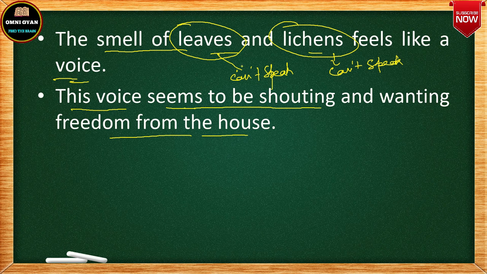Now, the poet is trying to say that she has put human qualities in non-living things like leaves and lichens so that we feel that pain. So it seems that the leaves and the lichens are shouting and they want freedom from the house, and that is why, because she can hear those voices, the shouting and wanting of freedom by the trees, she does not mention anything about the running away of the trees in her letter.